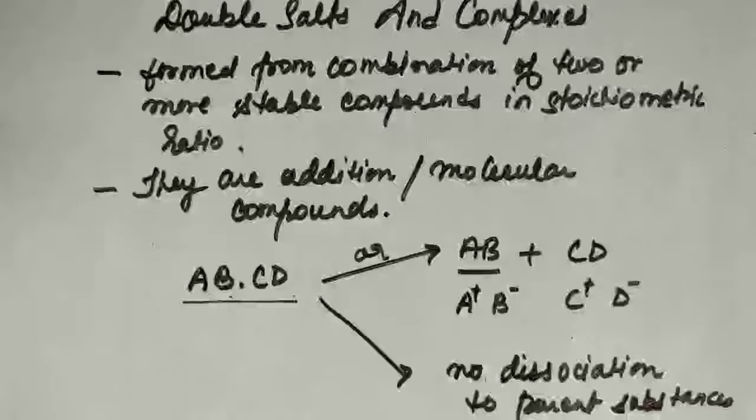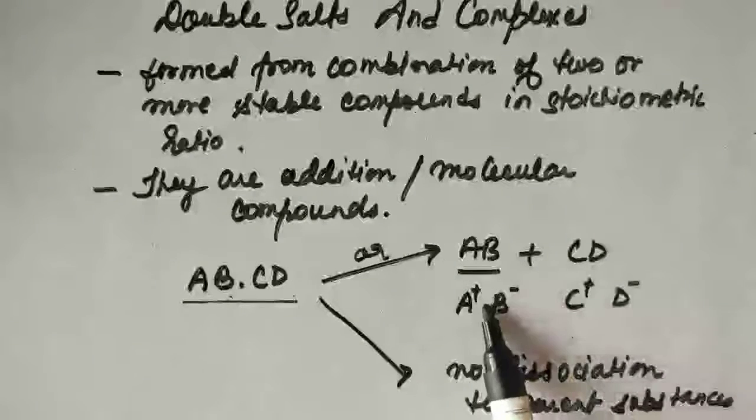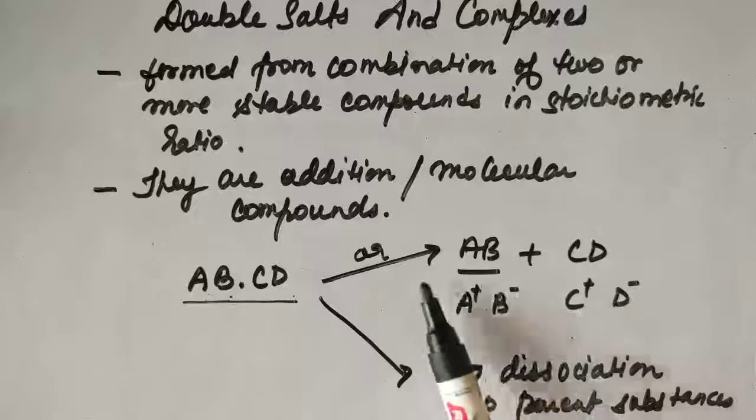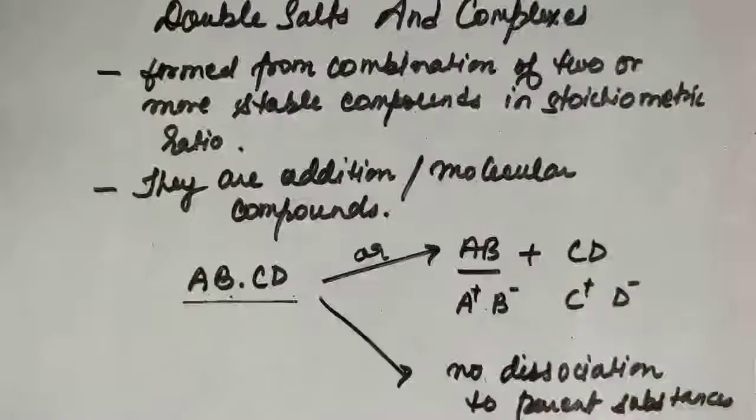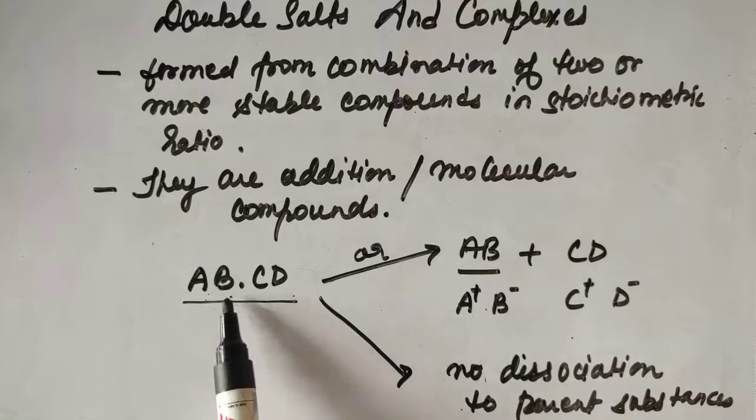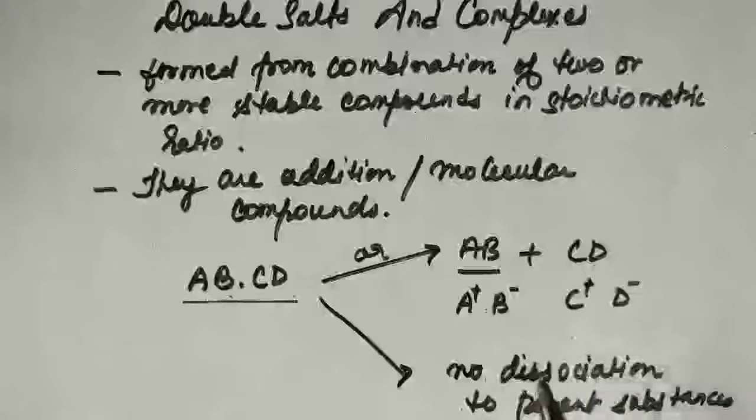So complexes do not give their parent compounds from which they are formed, whereas a double salt in the aqueous solution gives the parent substances from which it is made. Complexes in the aqueous solution retain their identity and they give new ions. So they are known as complex ions and do not give the parent molecules or ions, whereas a double salt gives the parent substances or parent ions from which it is made.